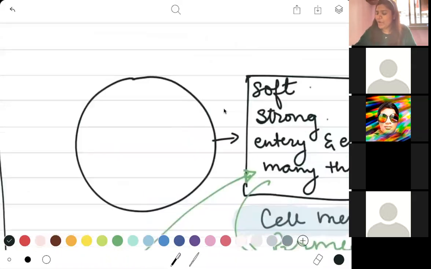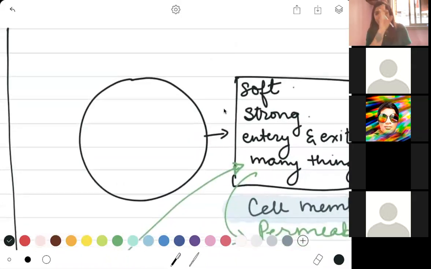Now along with this cell membrane, your animal cells or any of the cells that do not belong to the plants are going to have a nucleus in the center. The key terms in this particular sentence are: there is a nucleus present in the center.